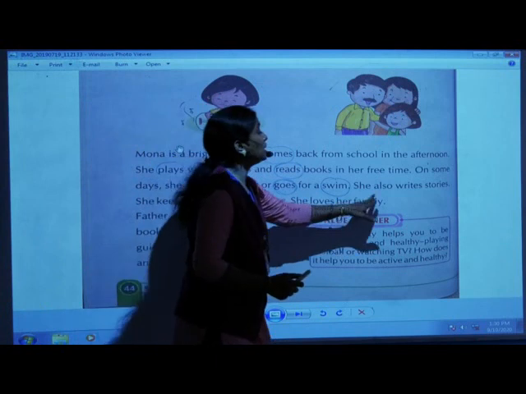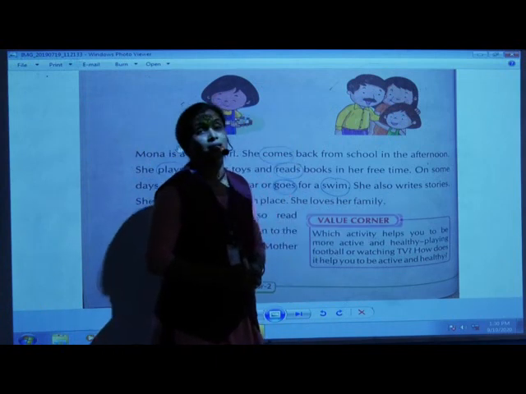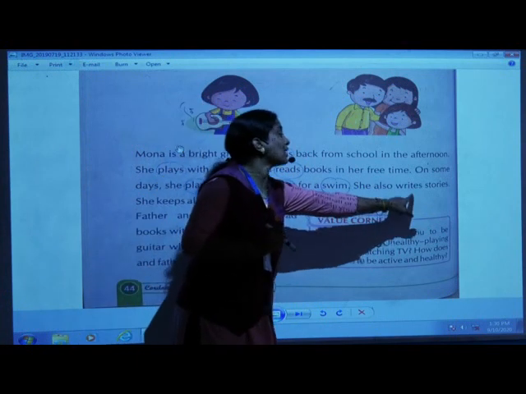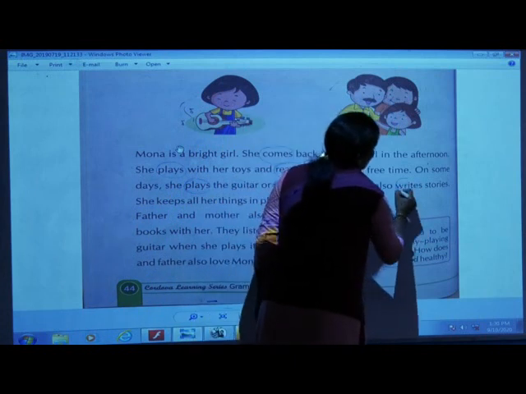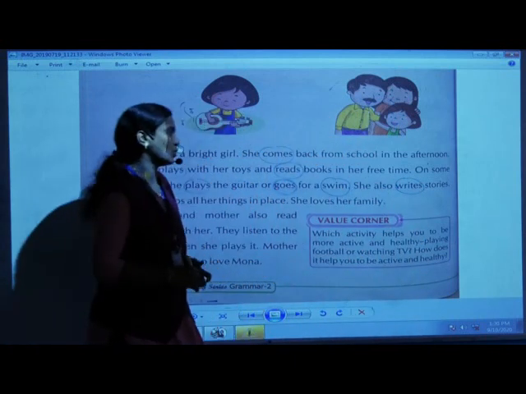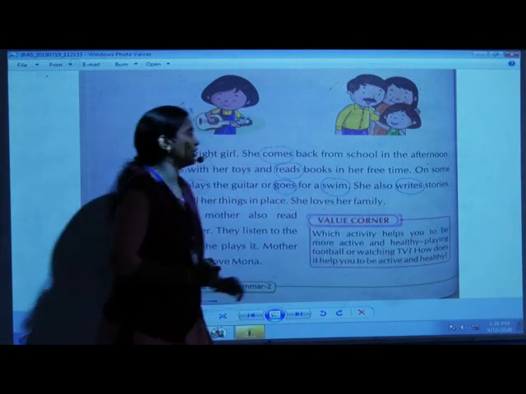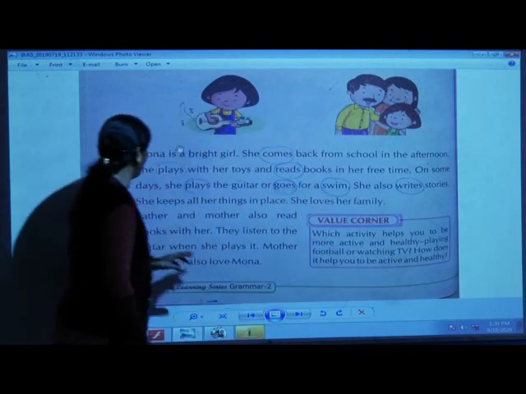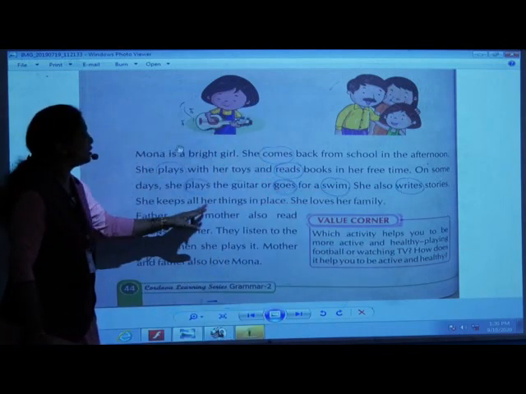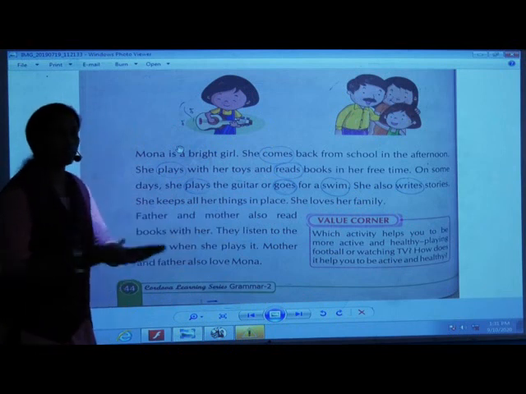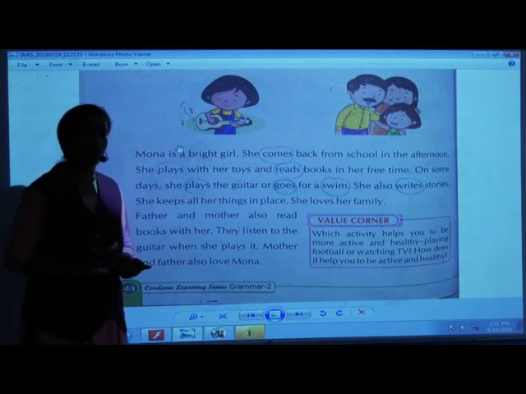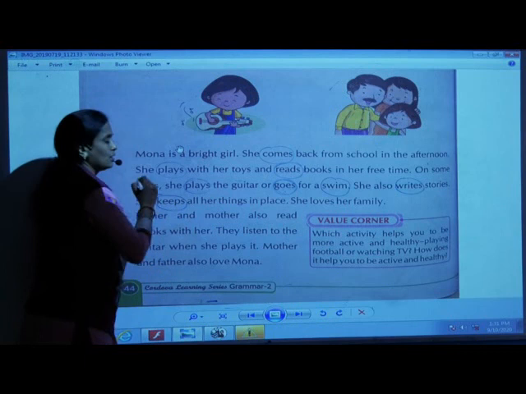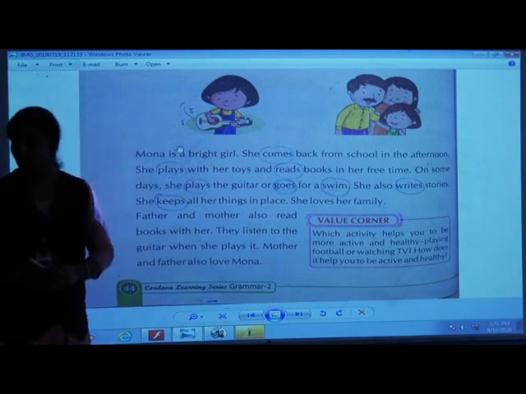Yes, children. She also writes stories. Now see, some work she is doing, some action she is doing. So here writes. You have to circle the word writes. It's a doing word. She keeps all her things in place. You keep your things in place, na, children? You are doing some work, na? So keeps here is a doing word. Okay, children?